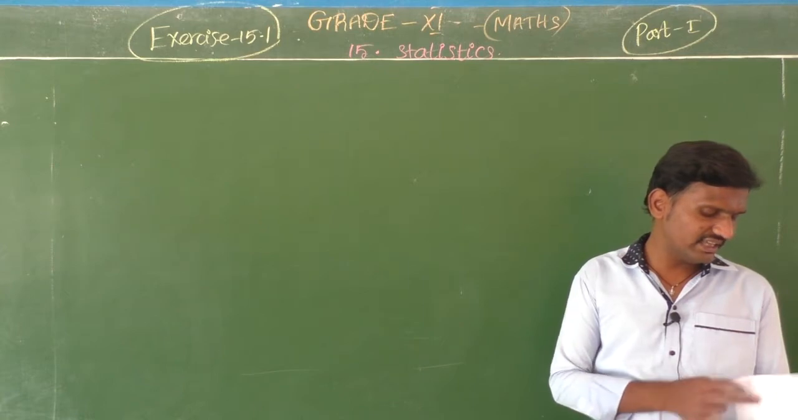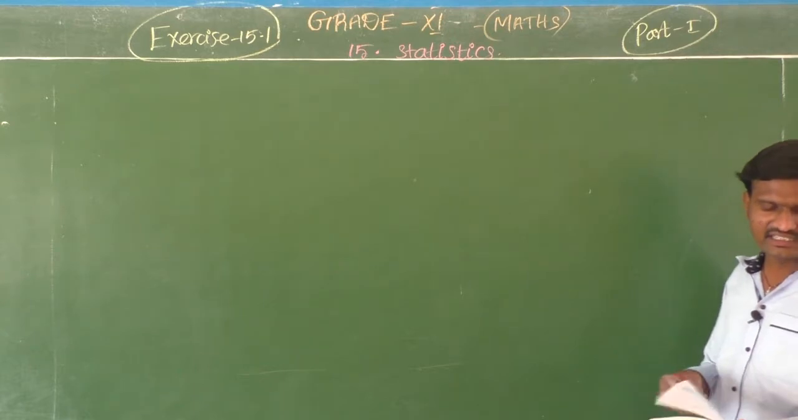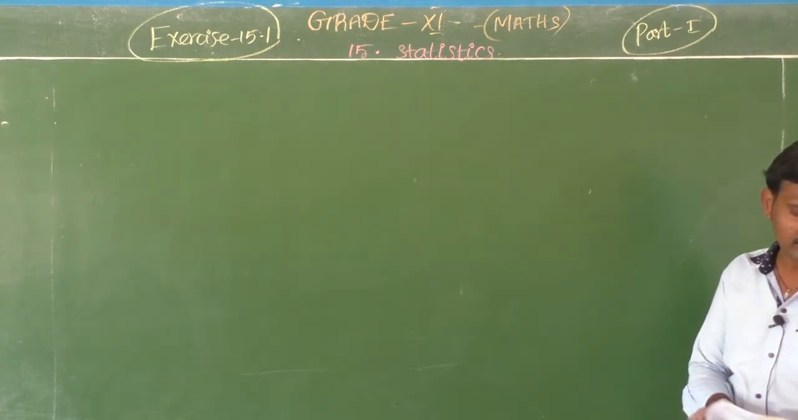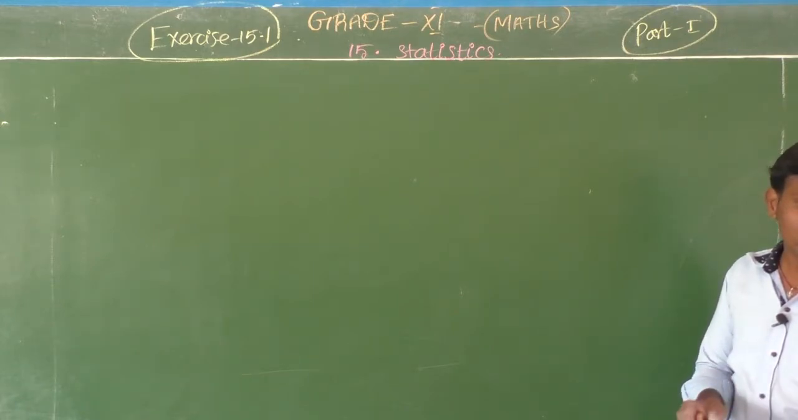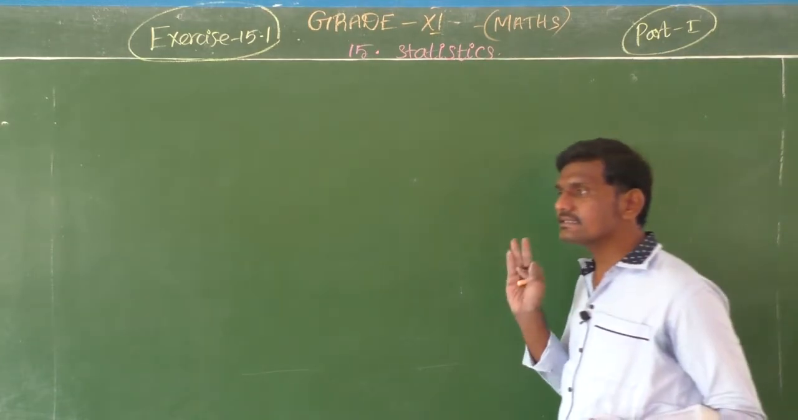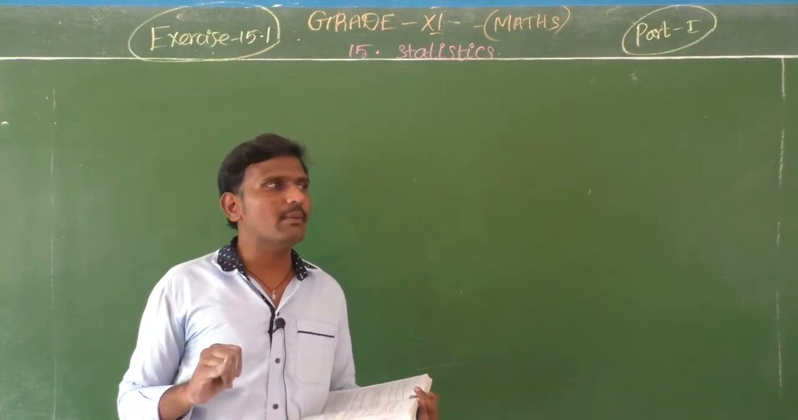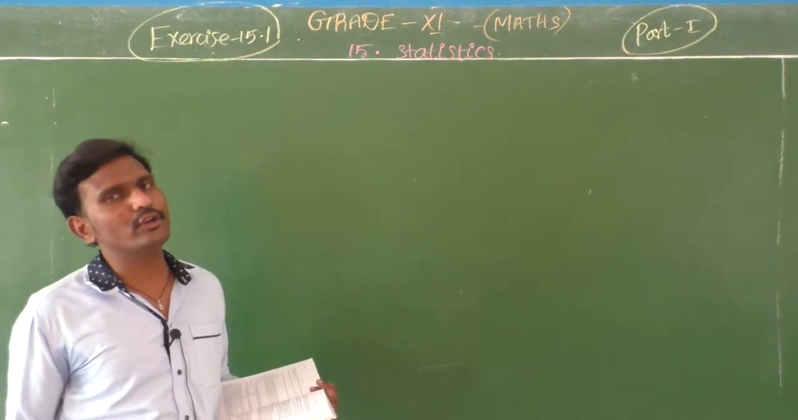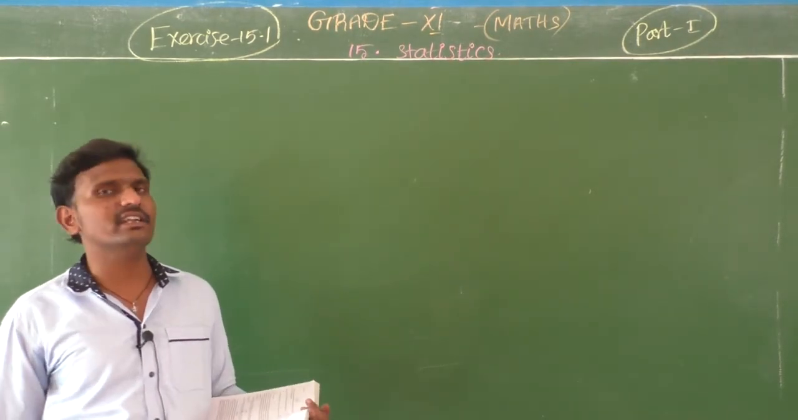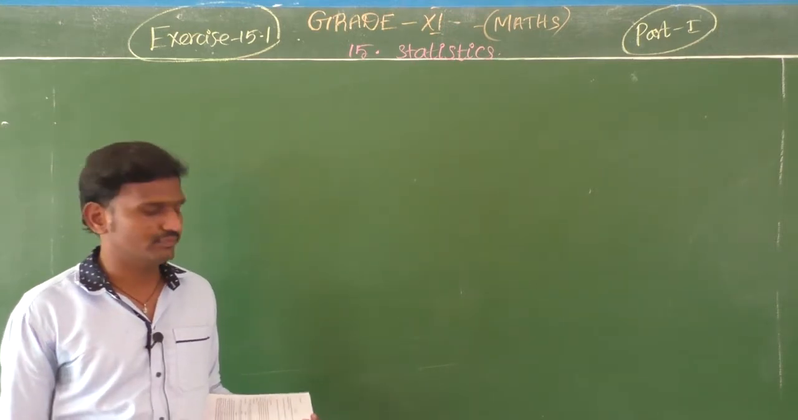So in the first exercise we have only the mean deviation. In the second exercise you have the variance and the standard deviation. Then finally, the comparison of the frequencies in the third exercise. That's all. So totally, you have 3 exercises in this chapter.